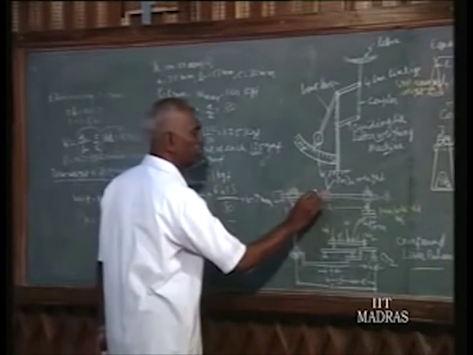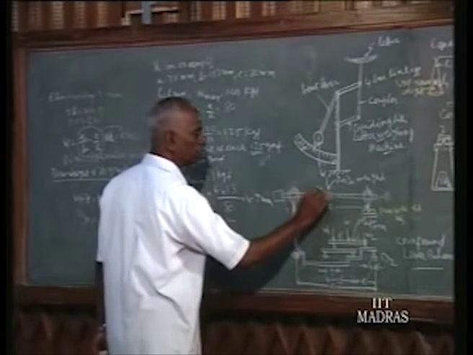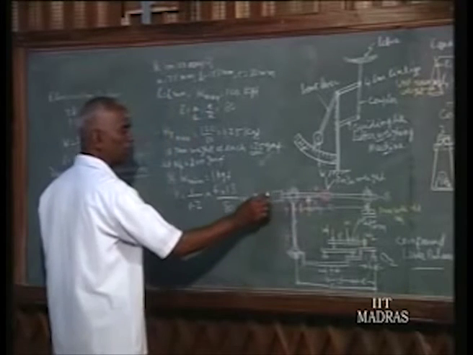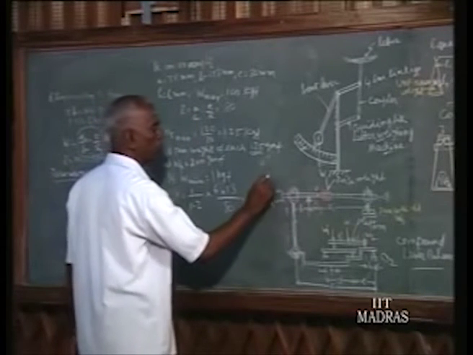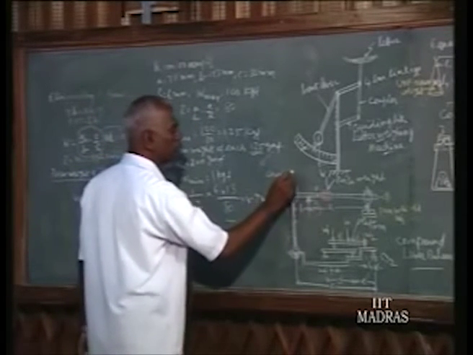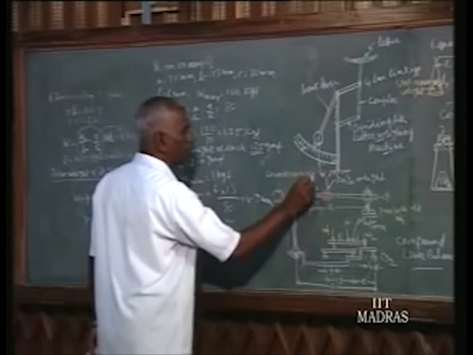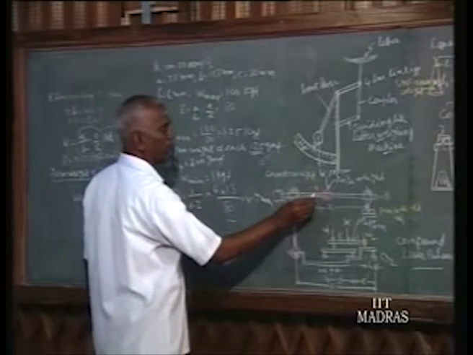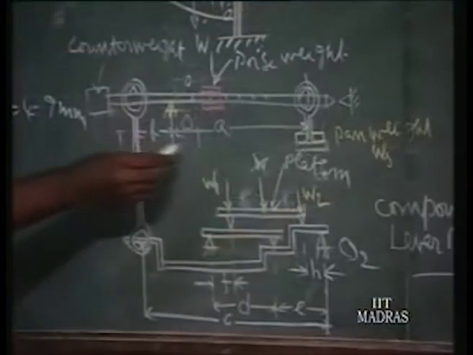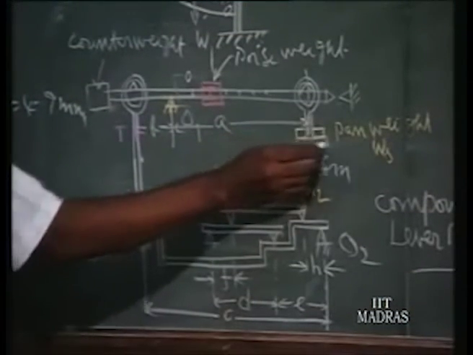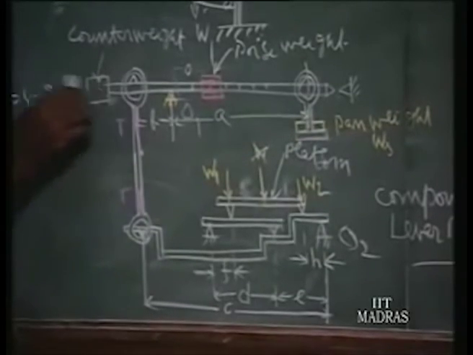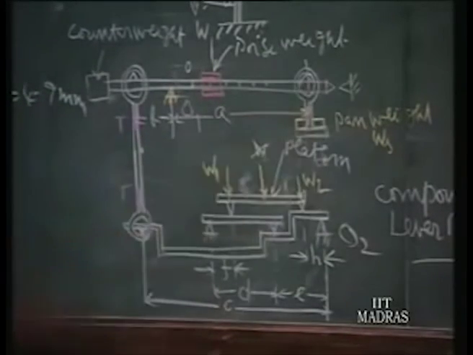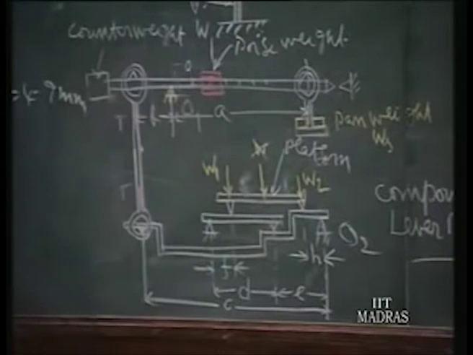When it is 0, it will be standing here. This is the counterweight. It is fixed in such a way that when there is no weight here, with the poise at 0 and no pan weight, only the holder, we move it until the lever stands against the reference mark and fix it there. That is 0.